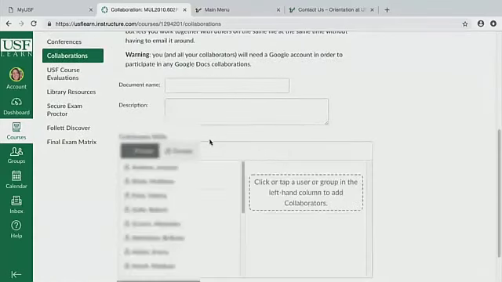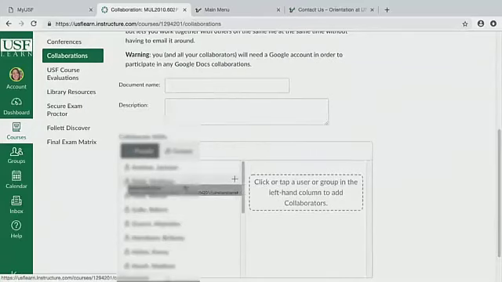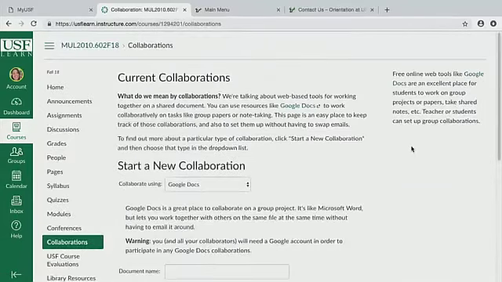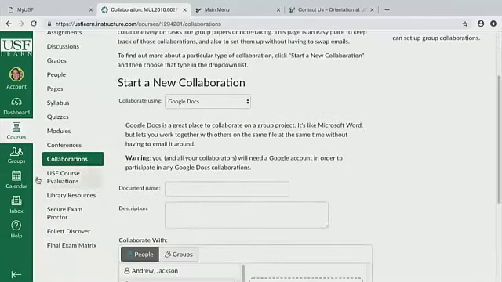You can name your document and I can add people on here, I can just drag them. It's a really cool system, especially if you're in an online class or strictly online. You can talk with your other students, collaborate on assignments, or just help each other out if you're in a group together.